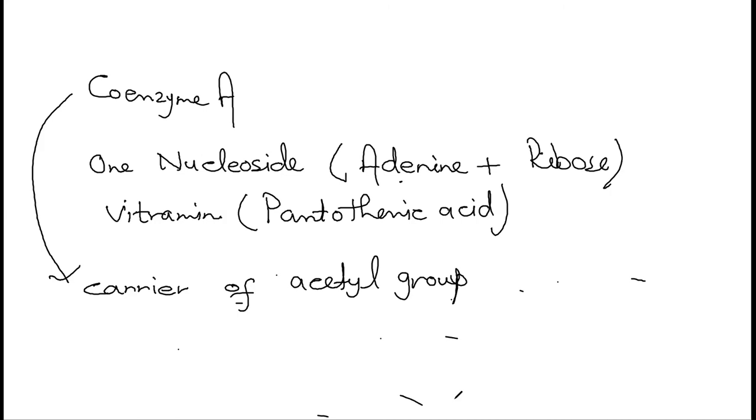And we know that coenzyme A is a carrier of acetyl group. So coenzyme A combines with that acetyl group, and as a result, once again, acetyl coenzyme A is formed, which is going to enter into the Krebs cycle.